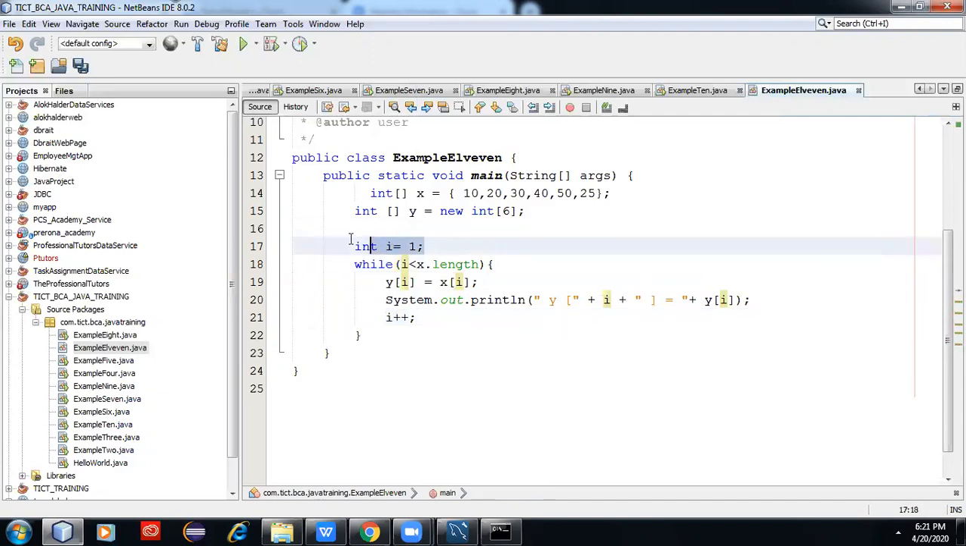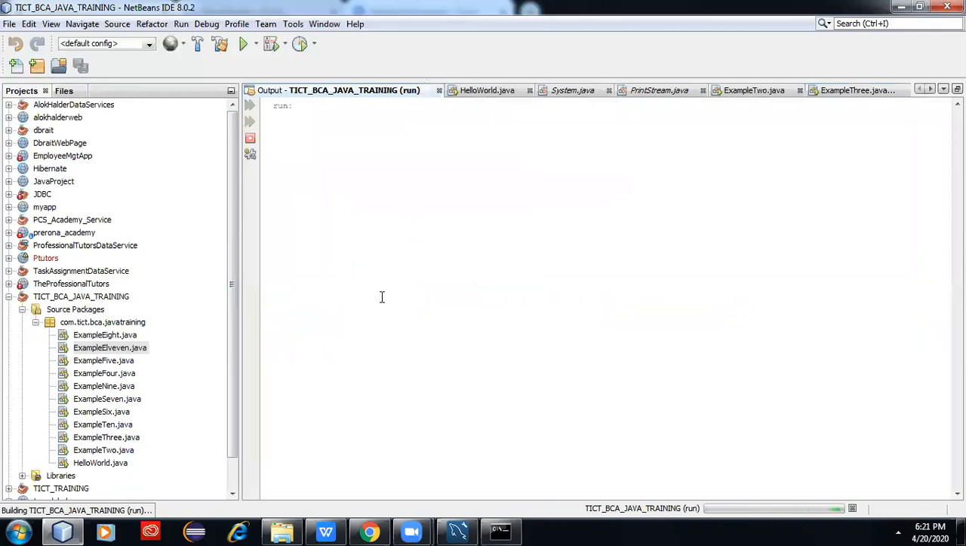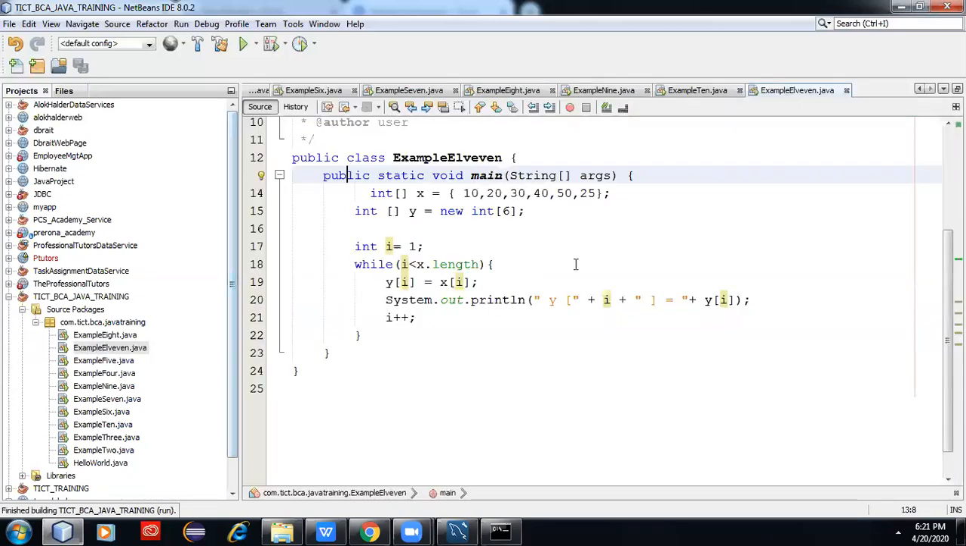We are initializing here, we are checking the condition here, and after checking we are doing the increment. Initialization, condition checking, and increment. This is the same program using a while loop. Okay, this while loop is clear. Any question on the while loop? No, sir. Next, we need to learn the do while loop.